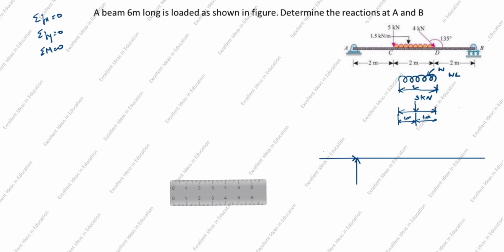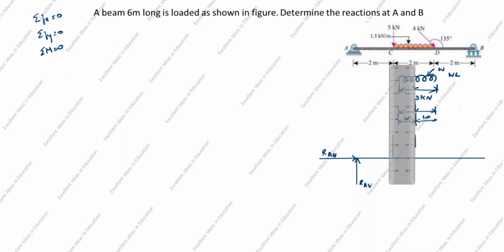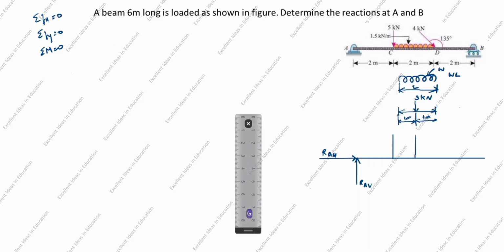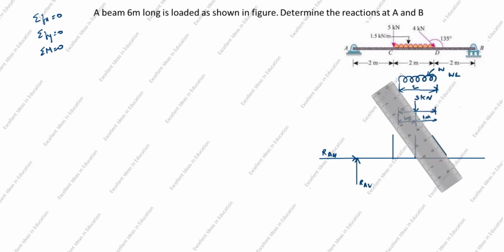We will write this as RAH. This one is RAV. Next we will draw C. C is in downward direction. Next we will draw the UDL. The UDL we converted into a point load. This point load is at the midpoint of the UDL, so we will take the midpoint as M. This one we will draw. Next we will draw D. D is inclined, so we will draw it inclined.